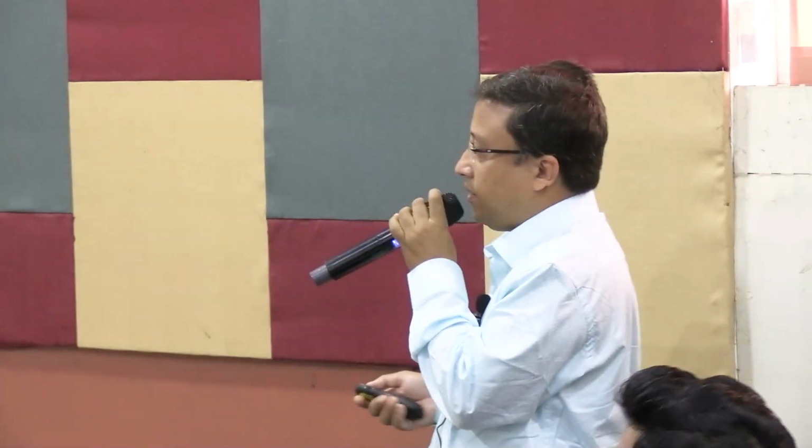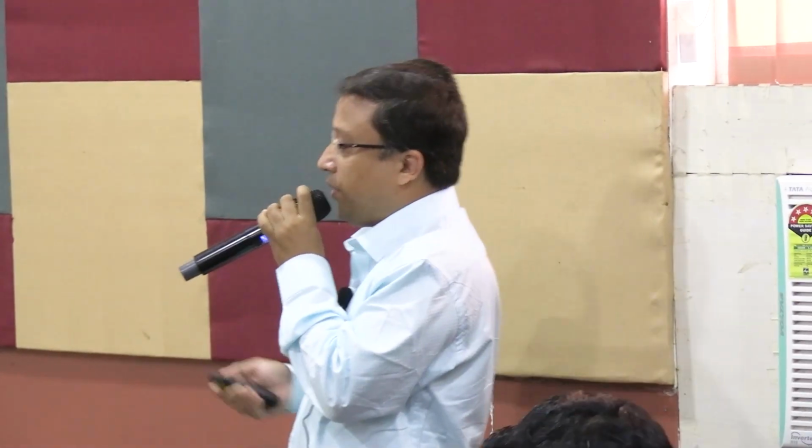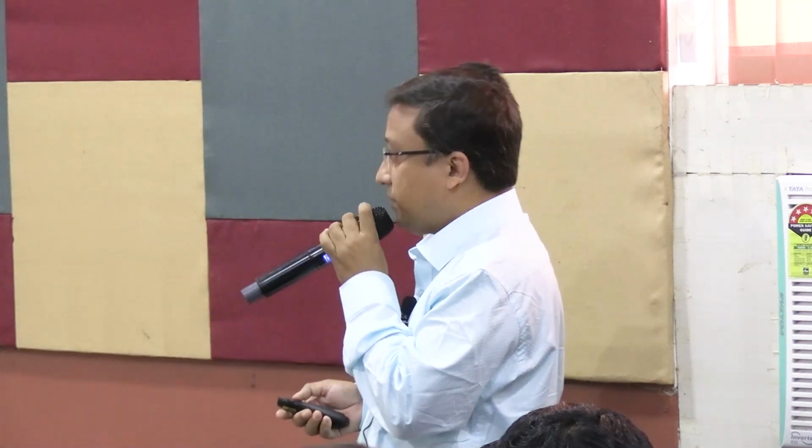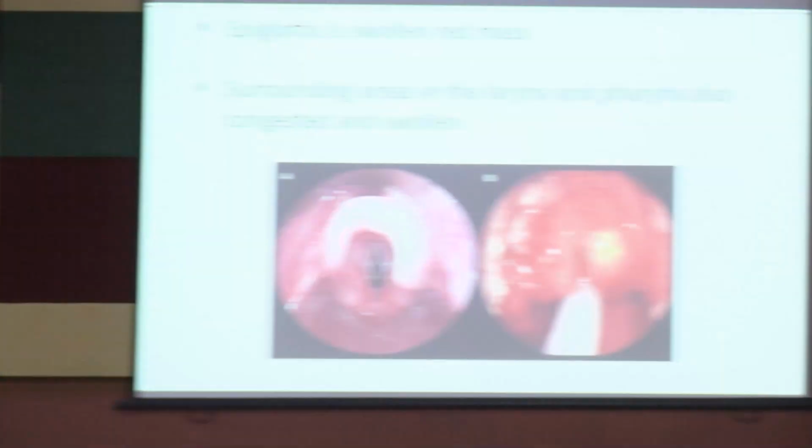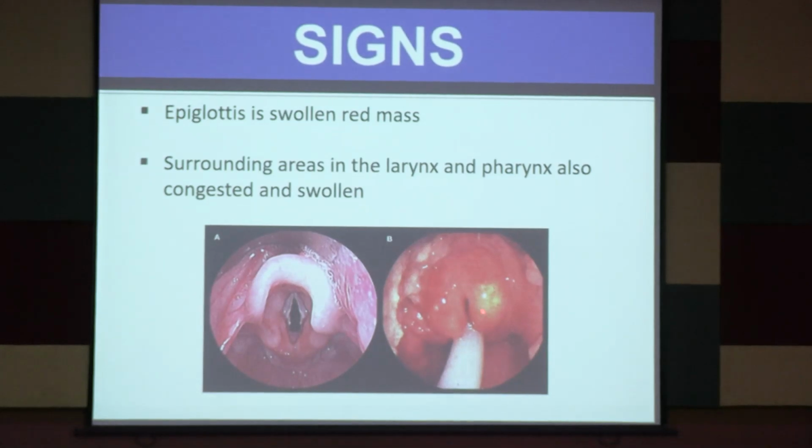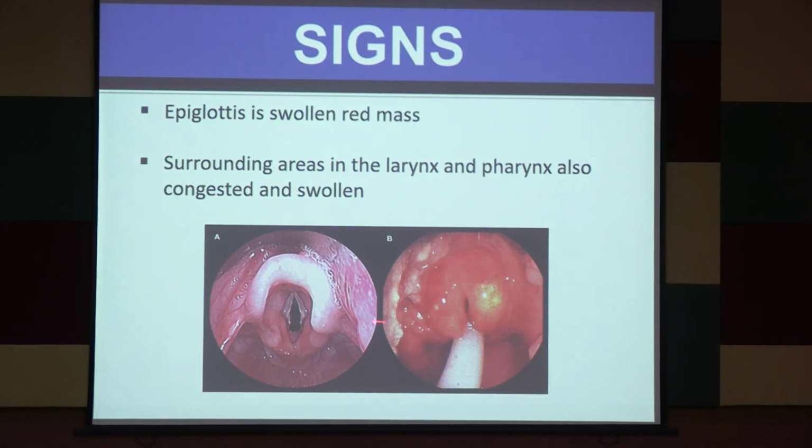So this is what the epiglottis looks like in acute epiglottitis. The left one is normal, and this red swollen mass is the epiglottis. The surrounding larynx and pharynx are also congested and swollen. The anatomy is already disturbed. The child will have very much difficulty during breathing.